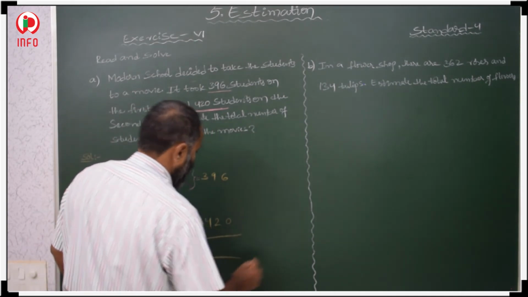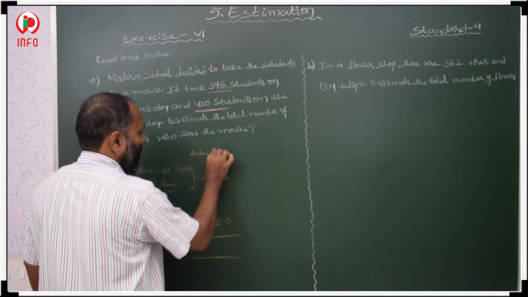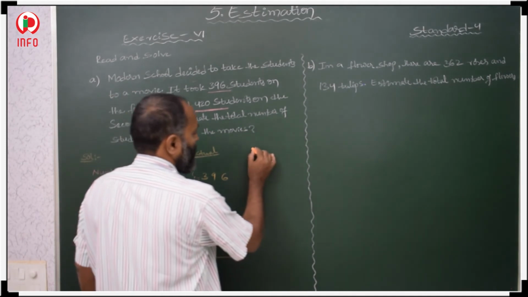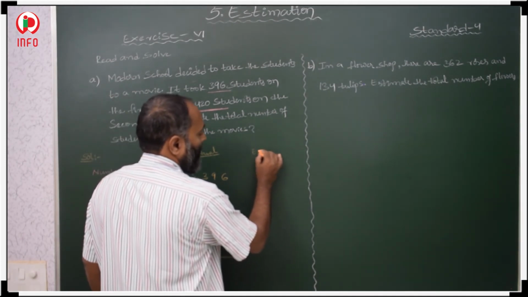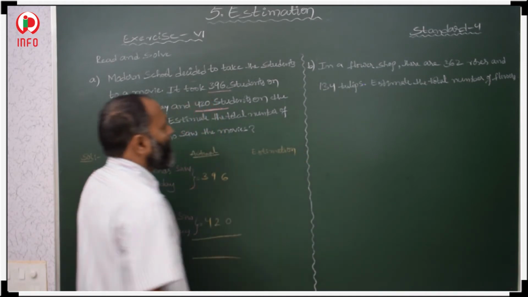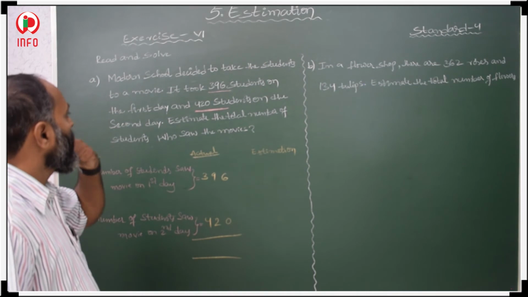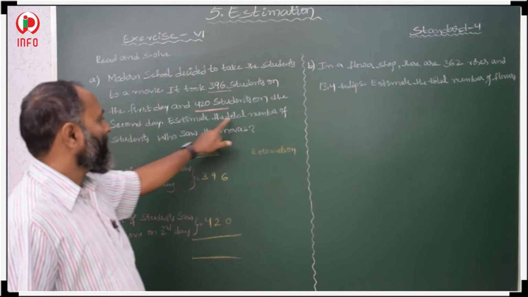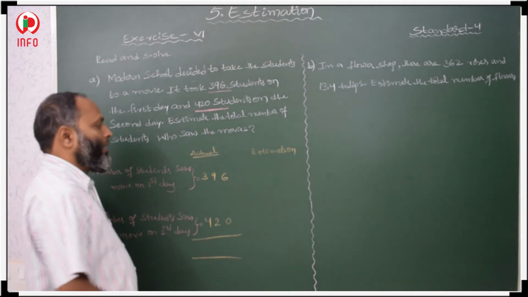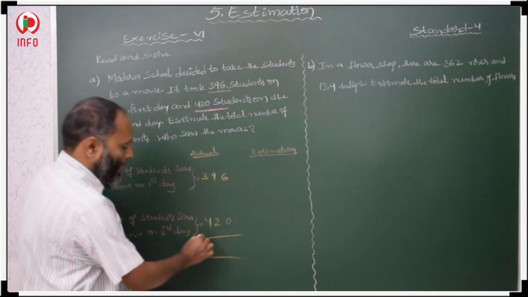Now, this is actual. This is estimated. Estimation. Estimate the nearest number of students who saw the movie. Here, estimate the total number of students who saw the movie. We have to find it to the nearest hundreds. First, you add all these.